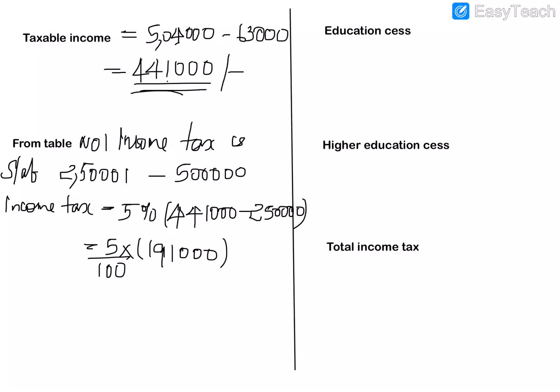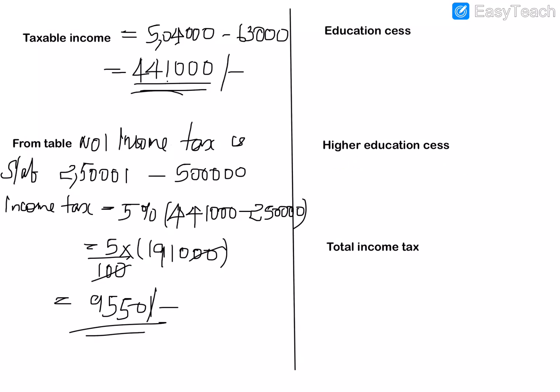So 5 by 100 into 191,000. The hundreds will be cancelled, so 5 into 1,910 is 9,550. So this is his income tax.